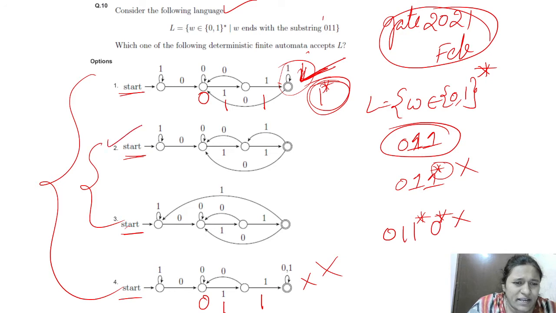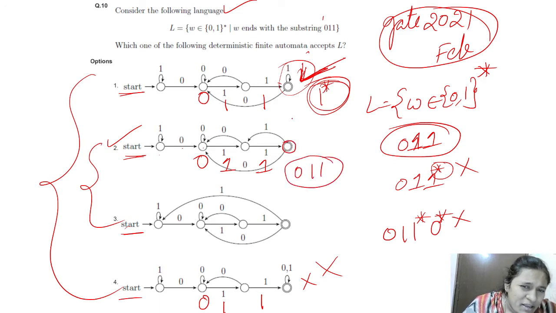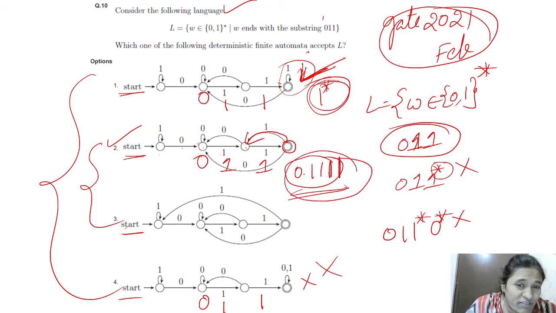Here see the second option. Any number of ones, then it takes 0, here any number of zeros, and here 0. Here is 1 and here is 1. Again in the final state it ends with the 0 1 1 substring, but if any 1 is coming, it sends to this state. That means it becomes one more 1, here 0 1 1 1. Here we are getting 4 ones, we are getting 3 ones, right?